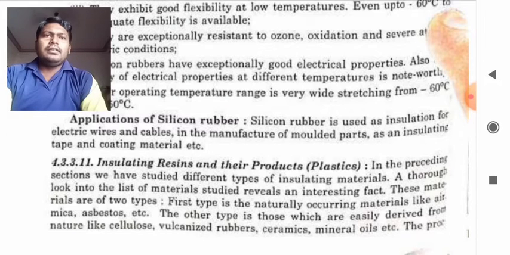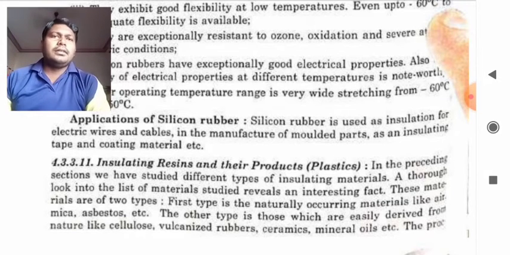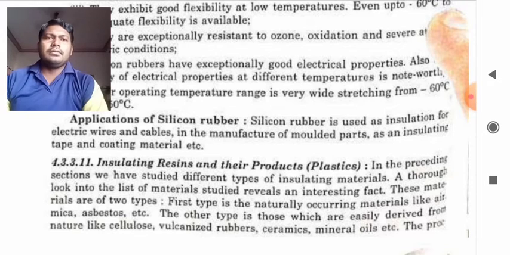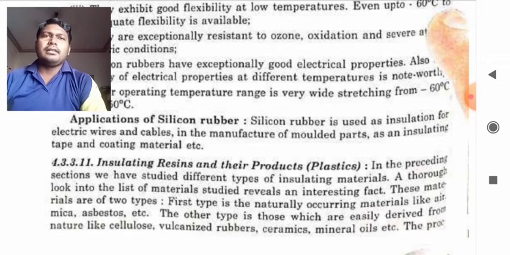The other type is those which are easily derived from nature, like cellulose, vulcanized rubber, ceramics, mineral oil, etc. So these are some of the materials which are derived from nature directly.